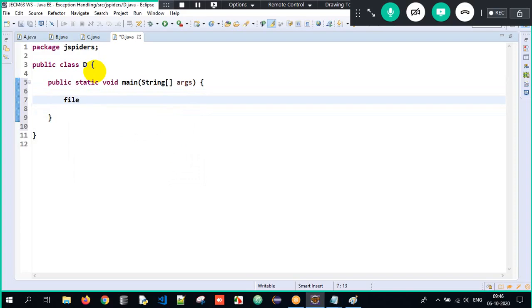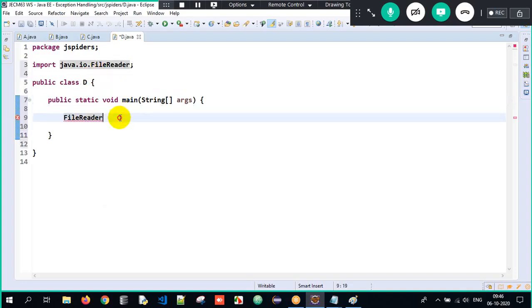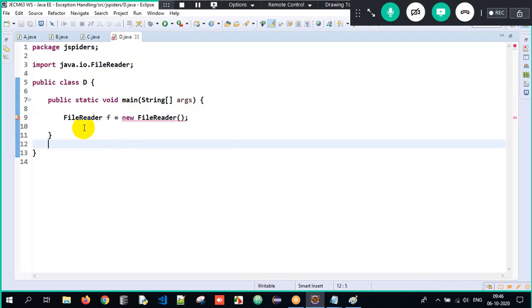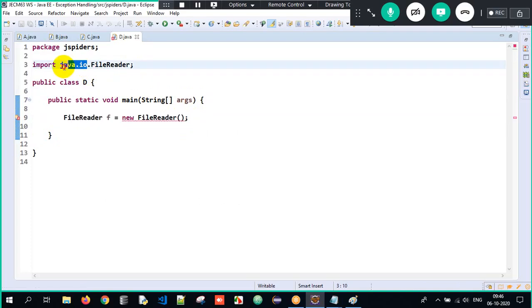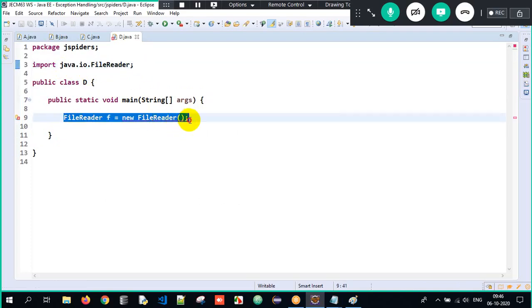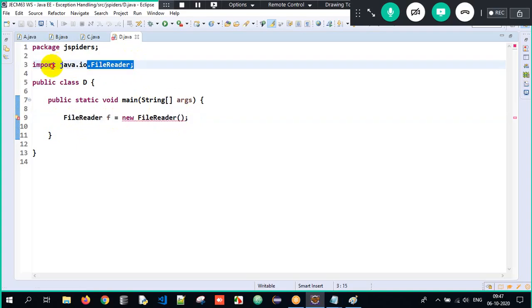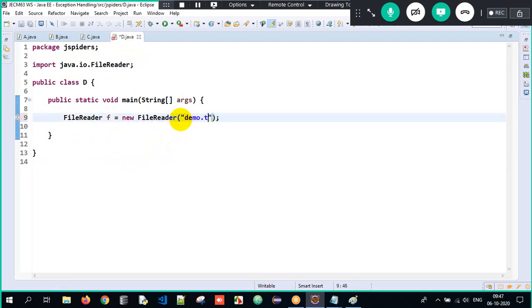So I will create an object of FileReader. FileReader is a predefined class in the java.io package, and I am creating an object of the FileReader class here. So quickly understand here, guys: FileReader is a predefined class present in the java.io package. Now here I have to give the file name from where I need to read the data. So as soon as I type demo.txt, it gives an error.